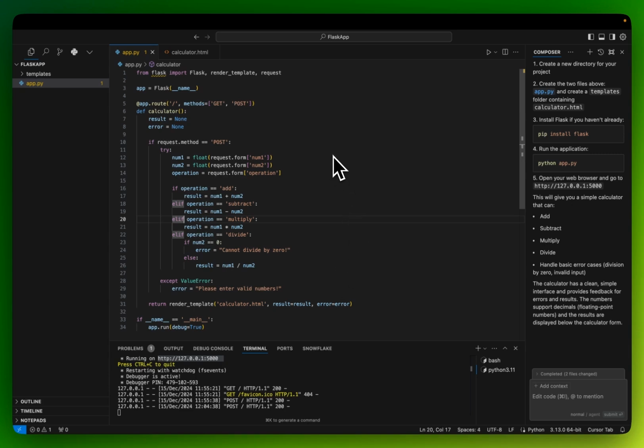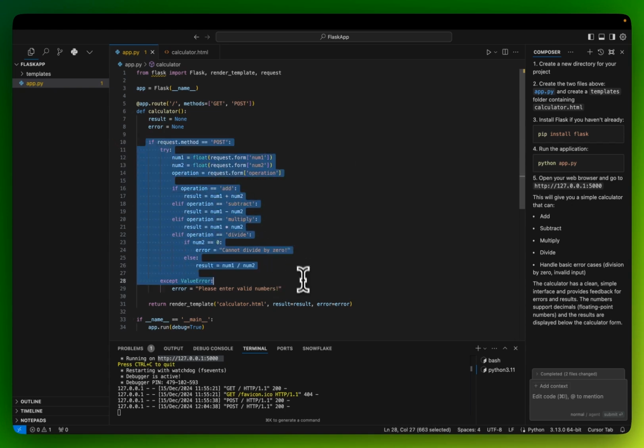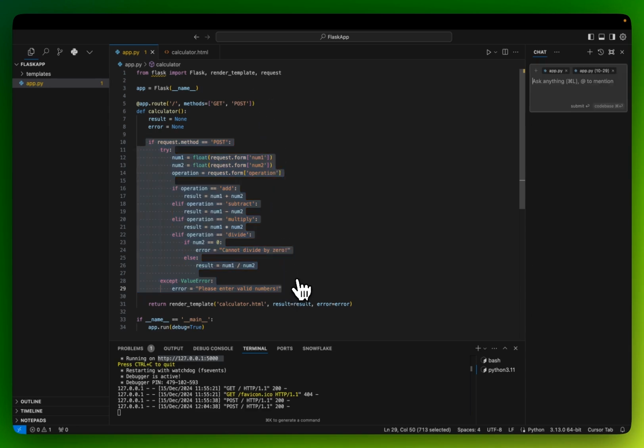Well, I am very concerned about opportunities for optimizing this code for speed, performance, and readability. Just give me some ideas. Let's explore some ways to optimize your calculator code for speed, performance, and readability. One thing we can look into is how you are handling the conditional logic for operation. Instead of using a long if chain, you could potentially use a dictionary to map operations to functions. It would be faster and more concise. Would you like me to show you how to do that?